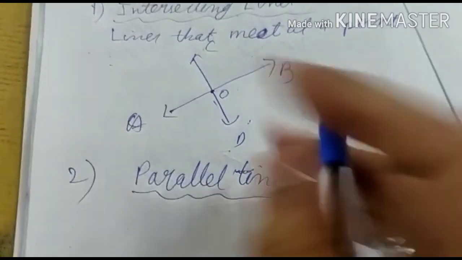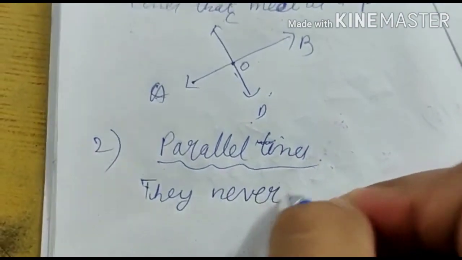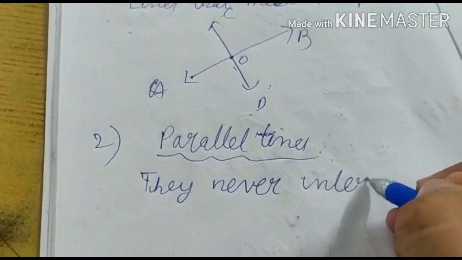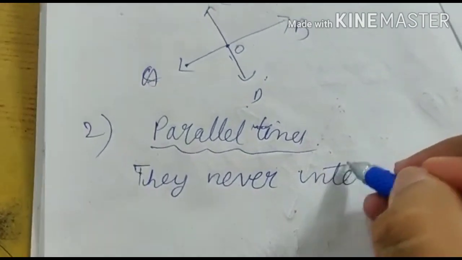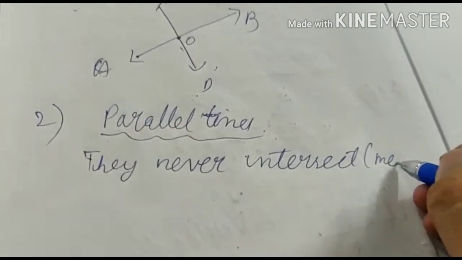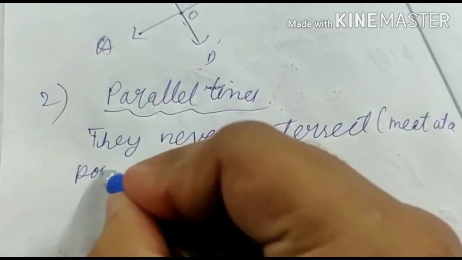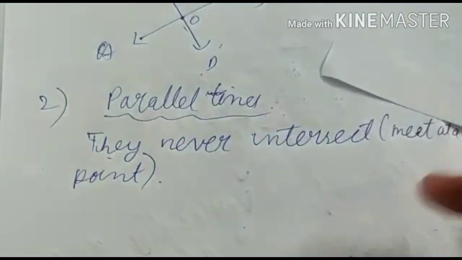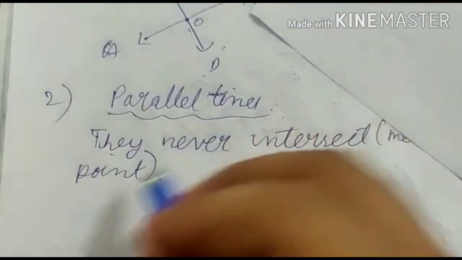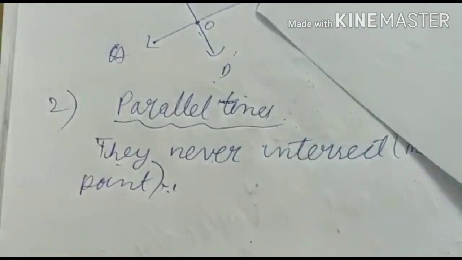Lines that never meet at a point. They never intersect, that is, they never cut each other or meet at a point. They never meet at a point or intersect each other. Okay, this means,